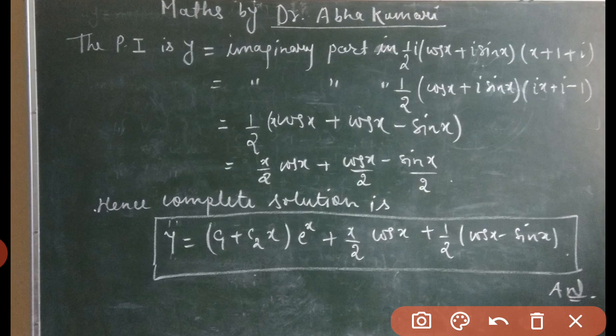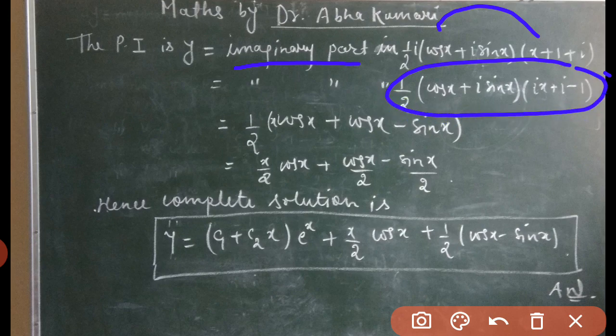Now this is equals to the imaginary part of 1 divided by 2. Now I have taken the i in here and multiplied this bracket. So we will have here (cos x plus i sin x) bracket (ix plus i minus 1). i and i give i squared, and i squared equals minus 1. Now, since we are looking for the imaginary part, we will multiply this whole term and only write the imaginary terms.